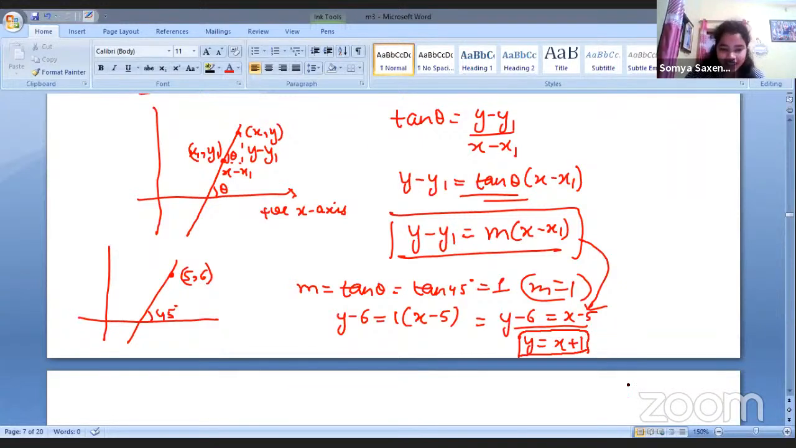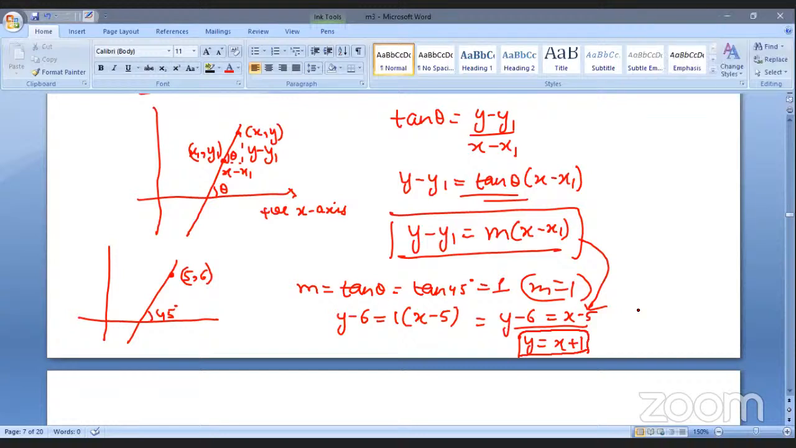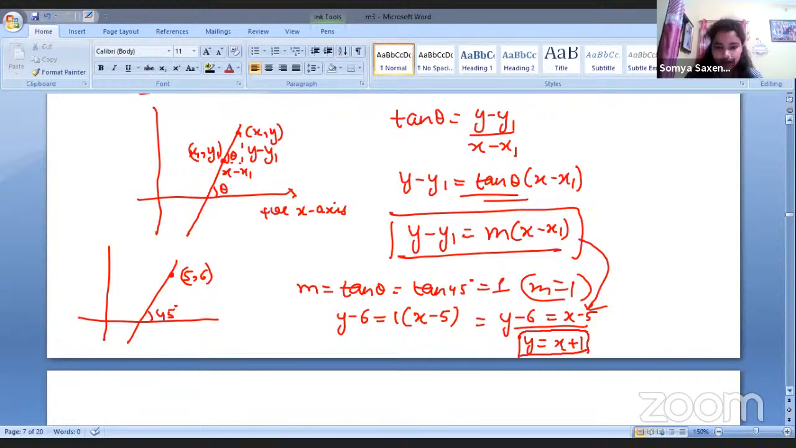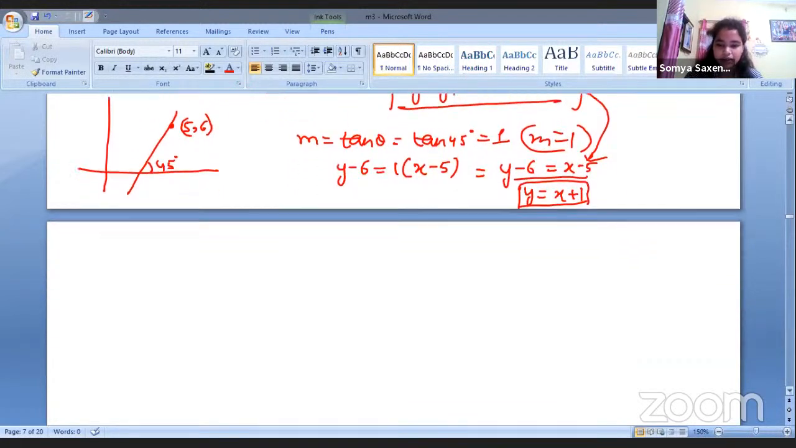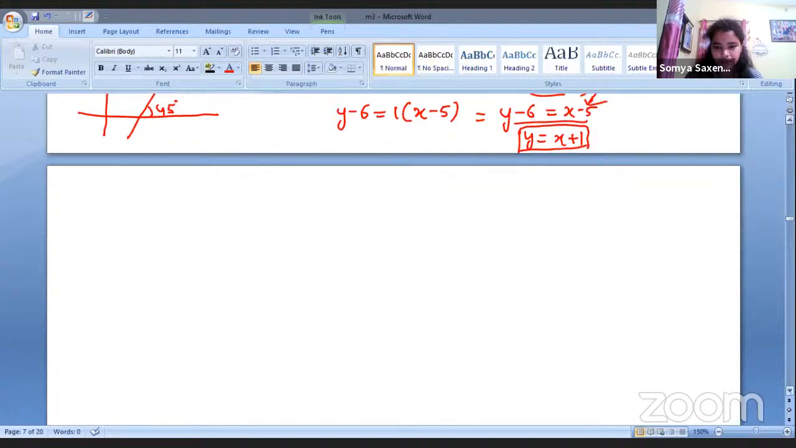Till here everybody has written, and have you all understood till here? Okay, so I think we can move forward because there is nothing to wait for. We're just brushing up the concepts again and again.